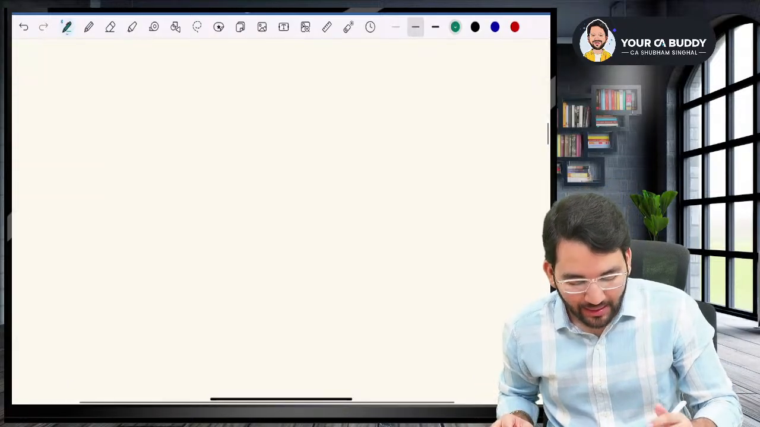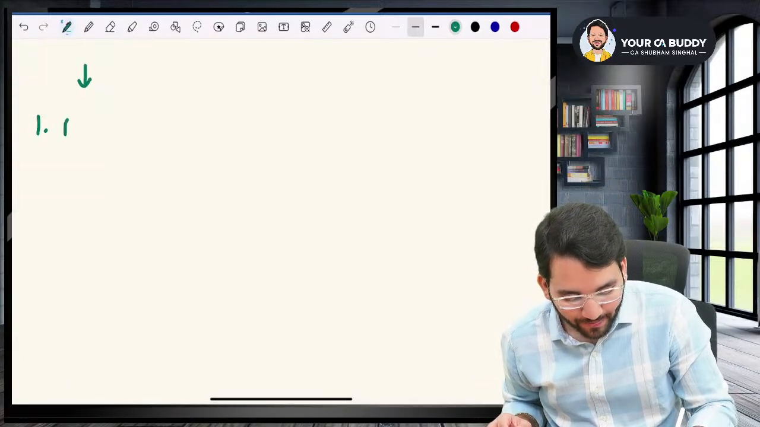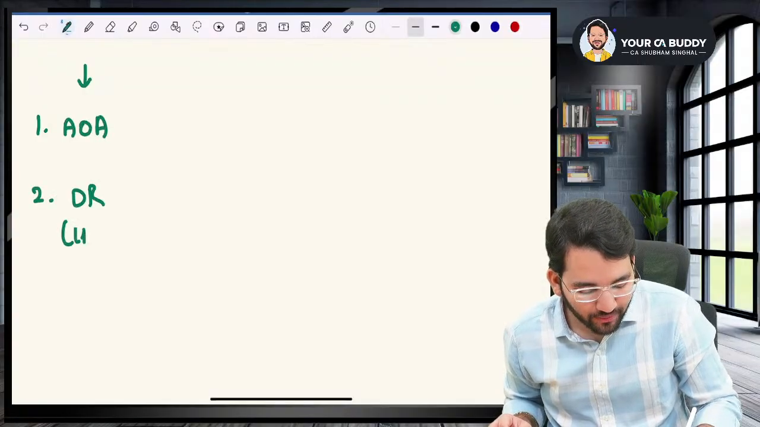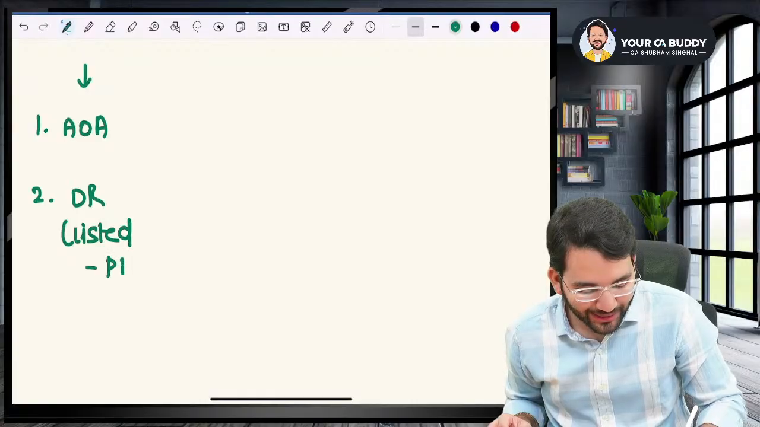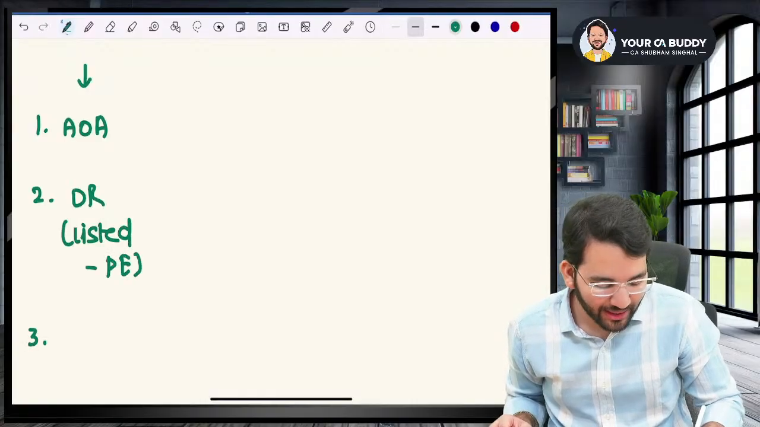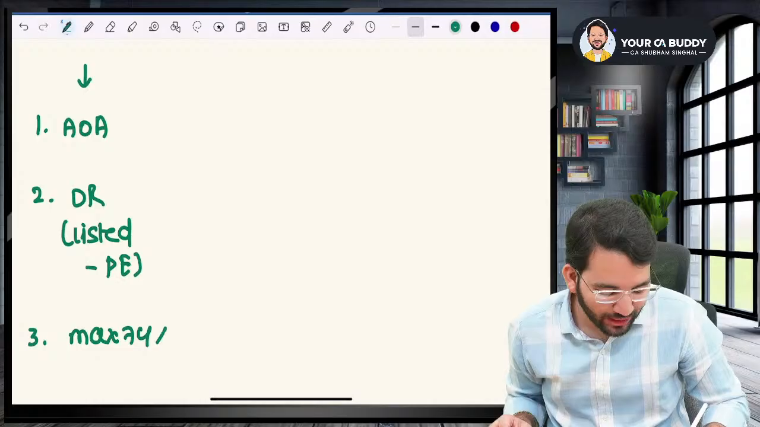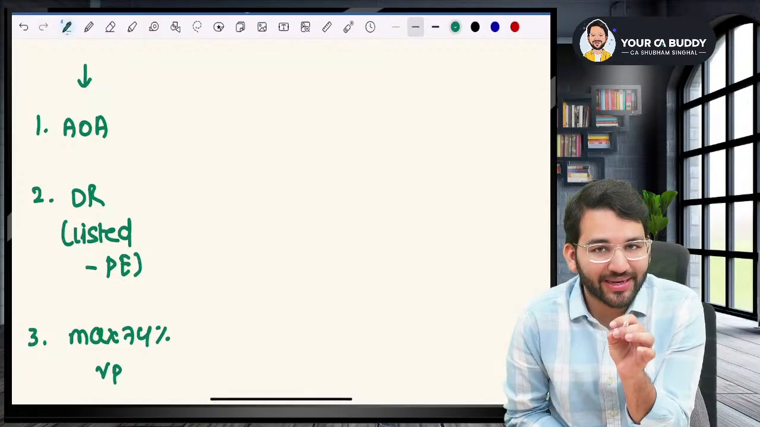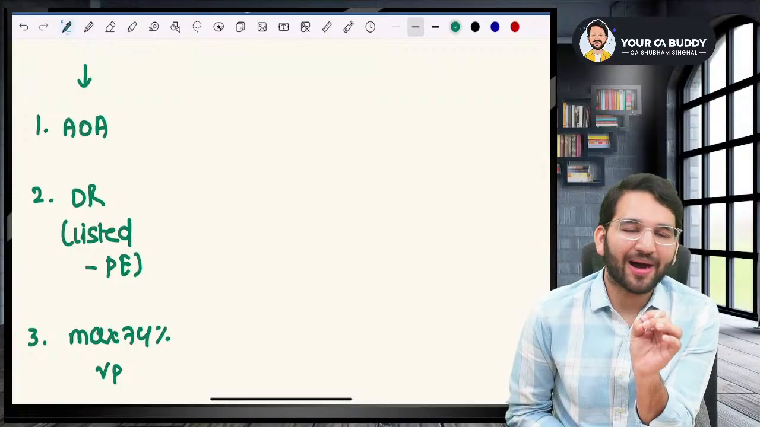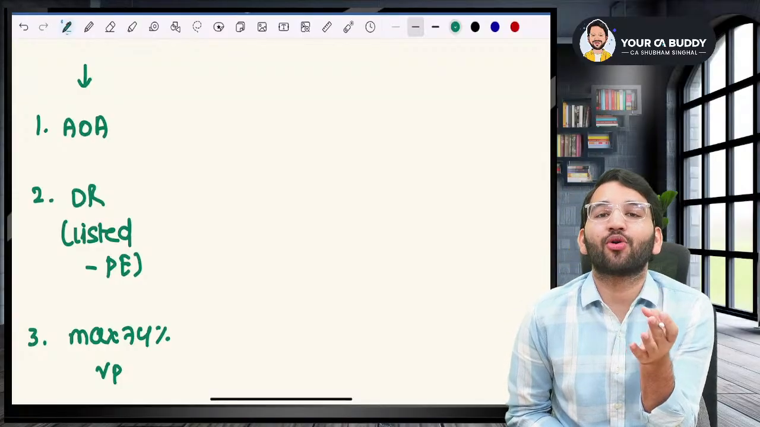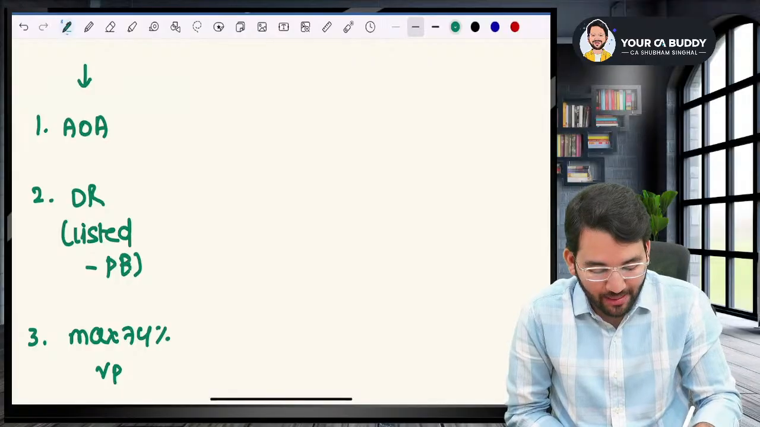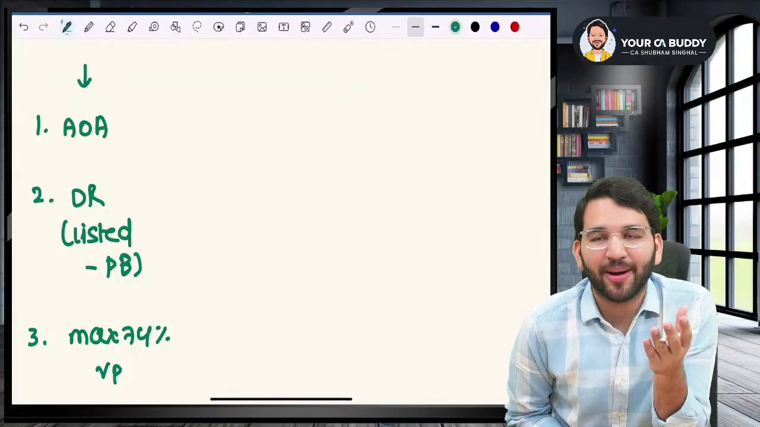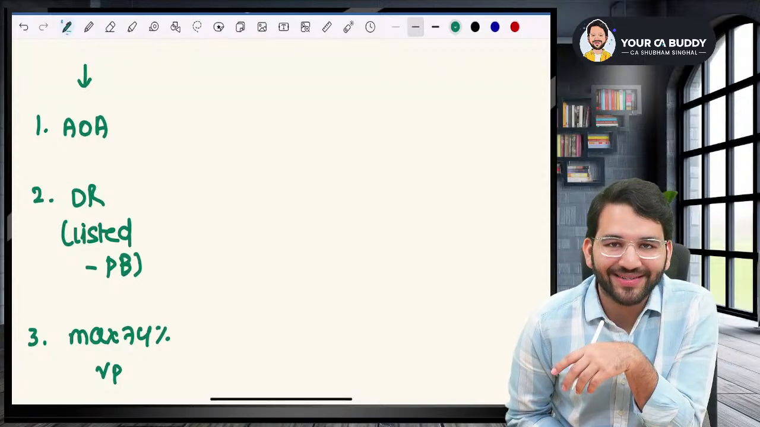Write down carefully. Number one, AOA. Number two, you have to pass an ordinary resolution. For a listed company, it has to be postal ballot. And number three, maximum 74% voting power. These are the first three conditions. AOA should authorize. Ordinary resolution has to be passed. And in case of a listed company, you have to pass it via postal ballot. And then after that, maximum 74% of the voting power can be held by equity shares with differential voting rights.